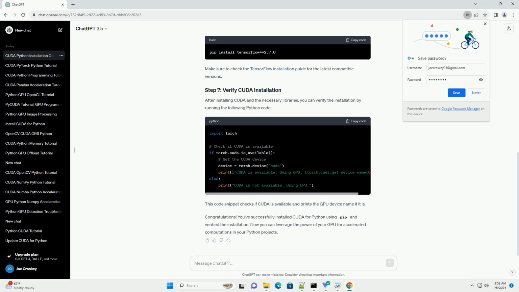Congratulations! You've successfully installed CUDA for Python using pip and verified the installation. Now you can leverage the power of your GPU for accelerated computations in your Python projects.